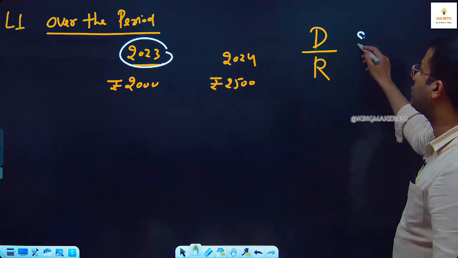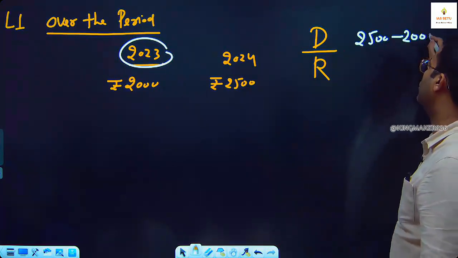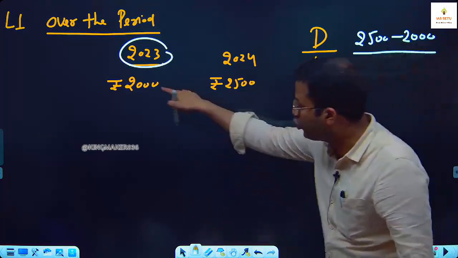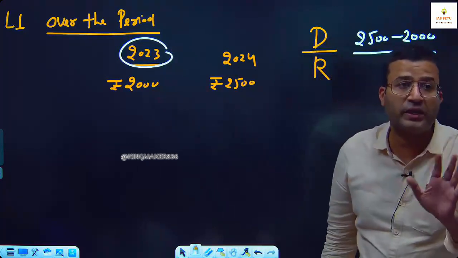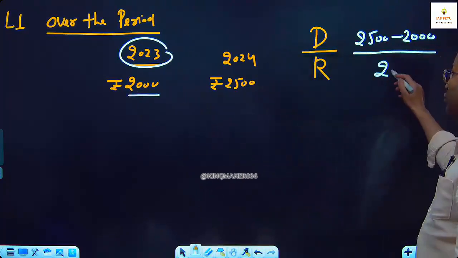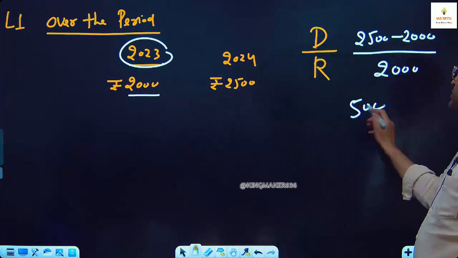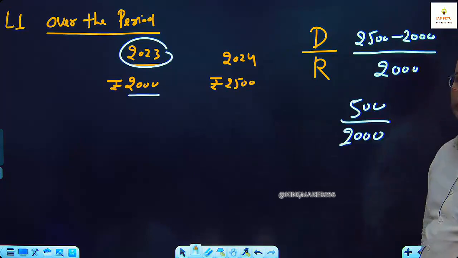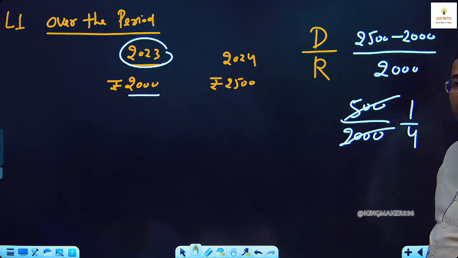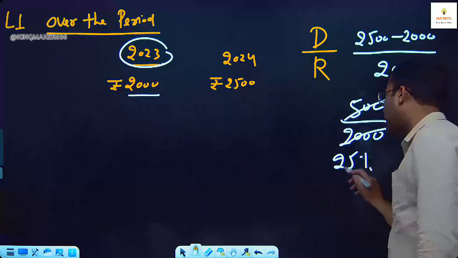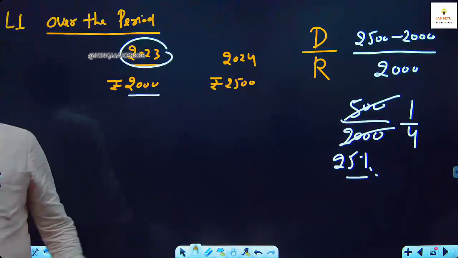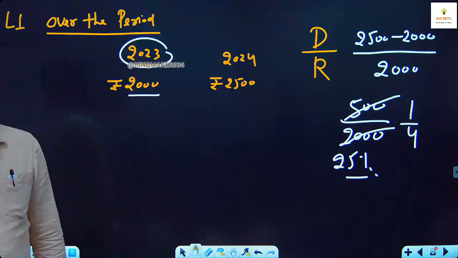What is the difference? 2500 minus 2000. It means there is an increase of 500 rupees over 2000. 500 रुपए 2500 पे नहीं बढ़े. There is an increase of 500 over 2000. So 2000 is your reference. So there is an increase of 500 upon 2000. What is 500 upon 2000? 1 by 4. And what is 1 by 4? 25% increase in the price of this chair over the period.